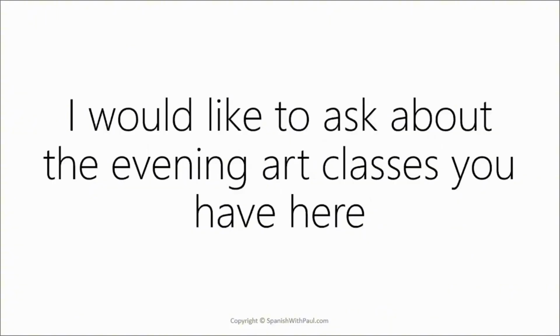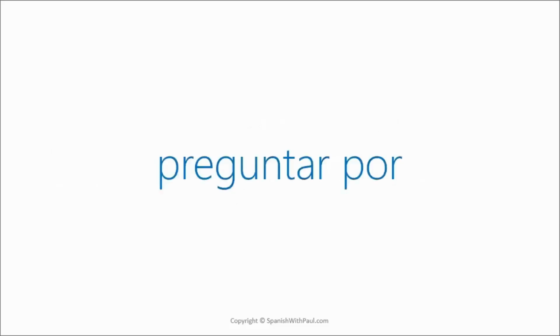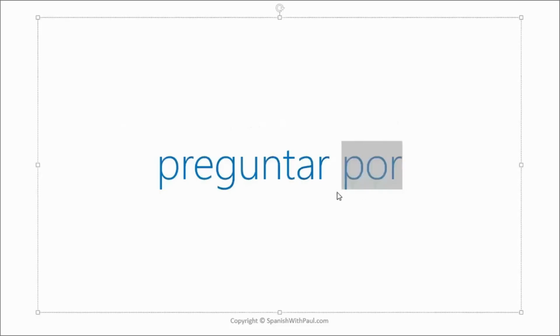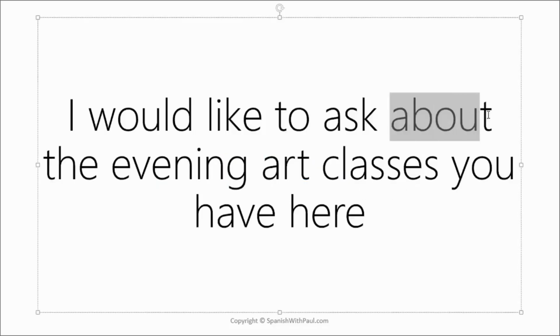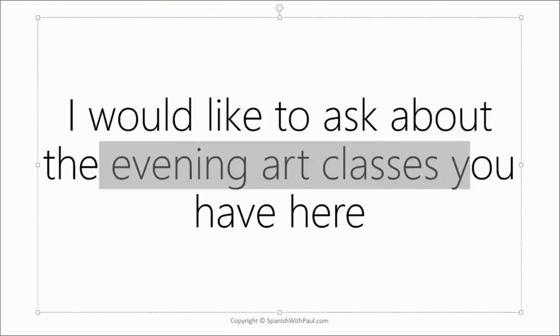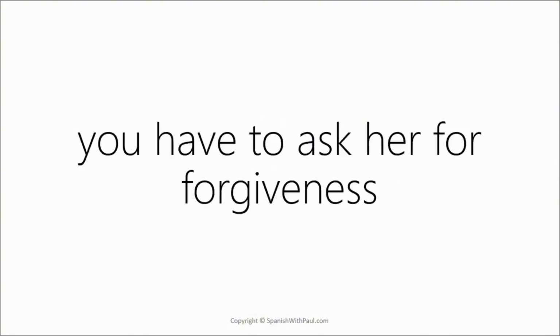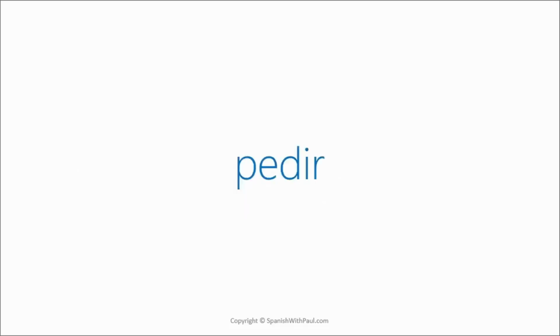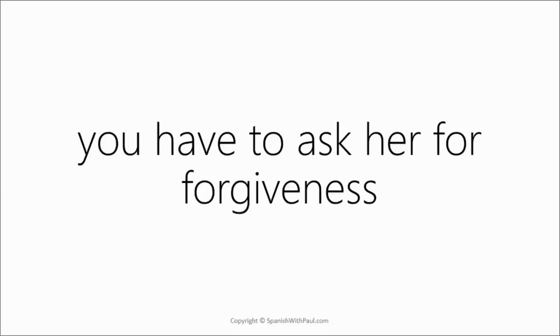I would like to ask about the evening art classes you have here. This one would be preguntar por because the key word is here about. I would like to ask about the evening art classes. You have to ask her for forgiveness. This is pedir because it's a request.